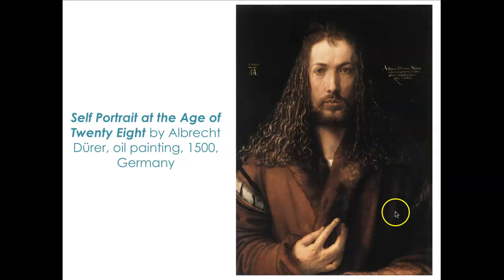It's a self-portrait, so it's a proportional size, as in the correct size of what he actually looks like. And this is also another painting that's influenced by humanism, because the artist decided to paint himself. So this would be kind of like taking a selfie. So it's not just that humans are important, but also the artists who create these beautiful paintings are people too, and they are important and should be celebrated and captured forever in the form of this painting.